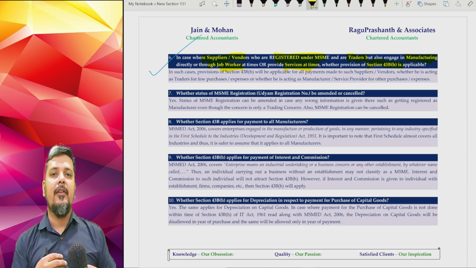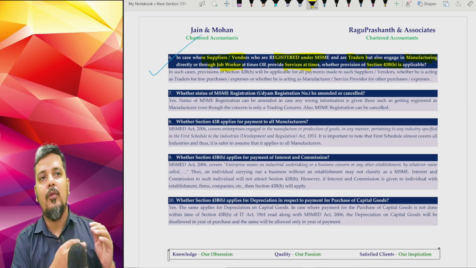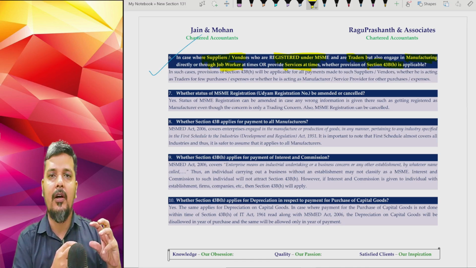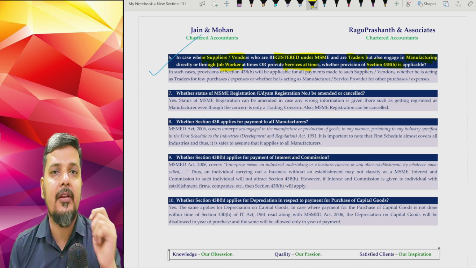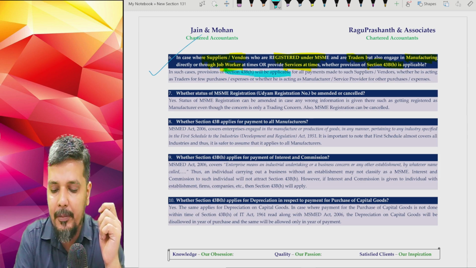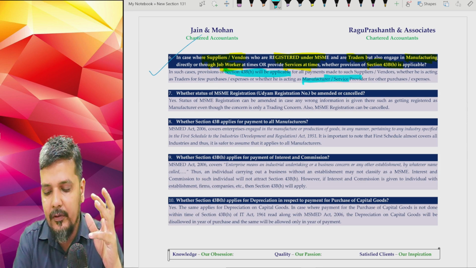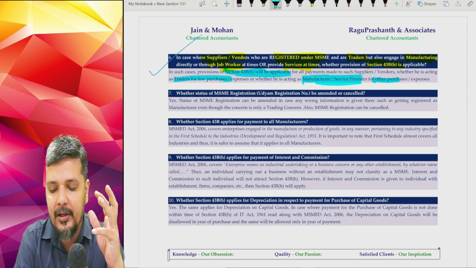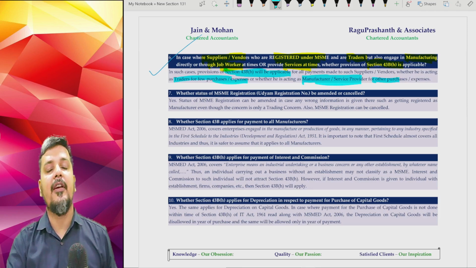So basically, I have one of my vendors, creditors, that is supplier, who is basically a trader, but also engages in manufacturing directly or indirectly through a job worker, and is also a service provider. Now this is a very, very common thing. In such cases, your section 43BH will be applicable not only for the portion of your manufacturing or service provider payment, but also for the trading purchases. So people have to be very cautious here. Business enterprises have to be very cautious here.